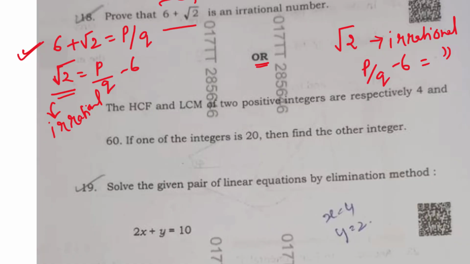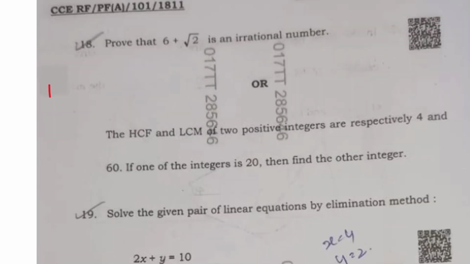The question is: the HCF and LCM of two positive integers are respectively 4 and 60. If one of the integers is 20, then find the other integer. So now I think our Karnataka TET paid aspirants must be having a good smile, because till now all these are very basic questions which we have done, right? Okay. So the HCF and LCM relation is there.